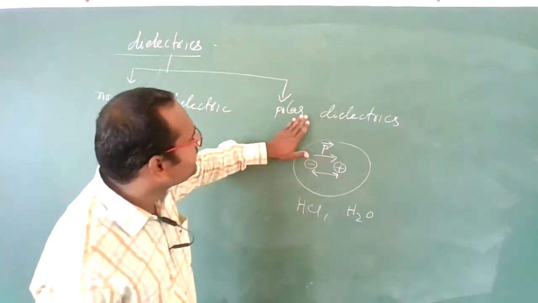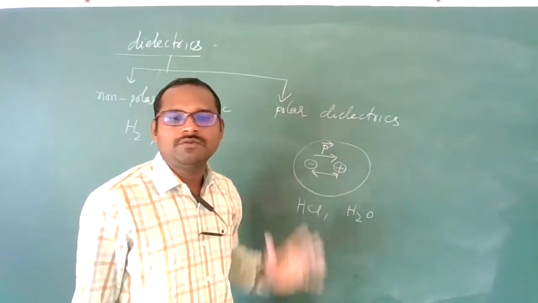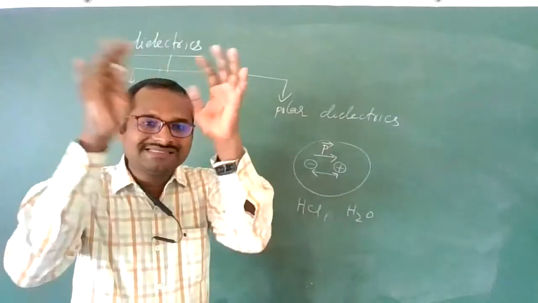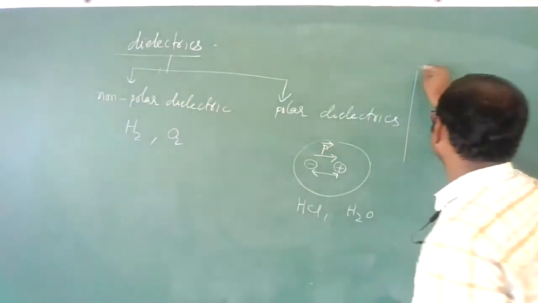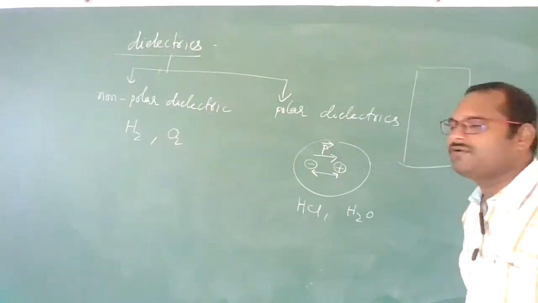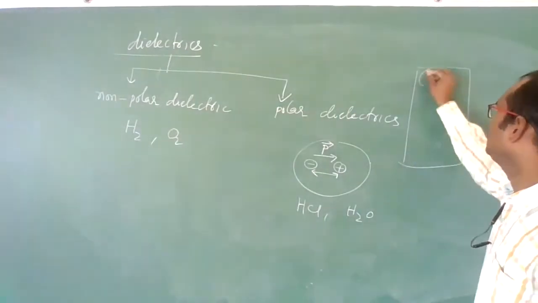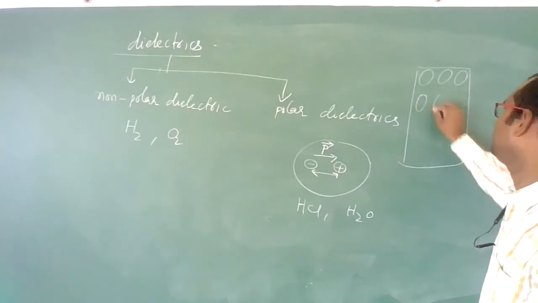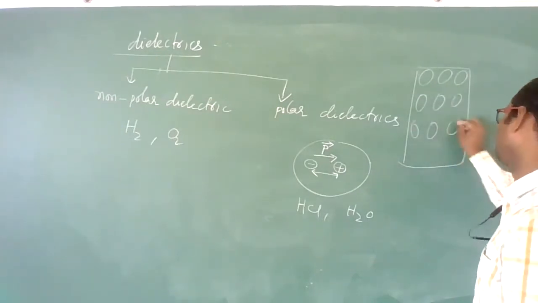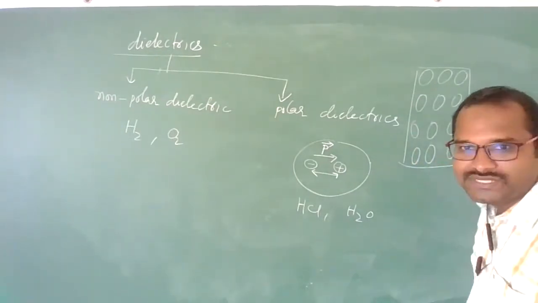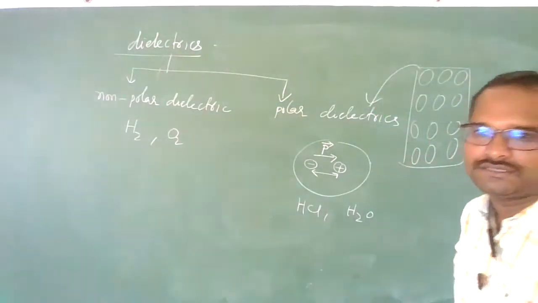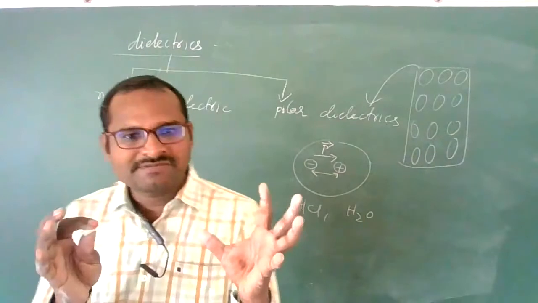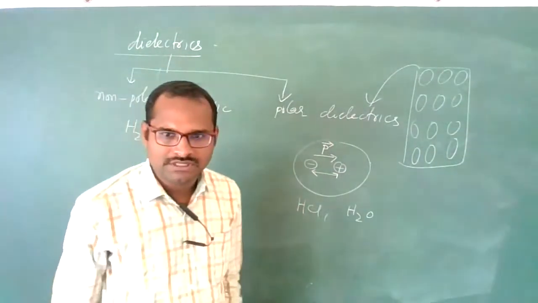So polar dielectrics will have some net dipole moment, but if you take one substance made up of polar dielectrics, what happens? This is one atom, this is another atom, so many atoms are there. Clear, students? In this polar dielectric material, there are so many molecules or atoms.